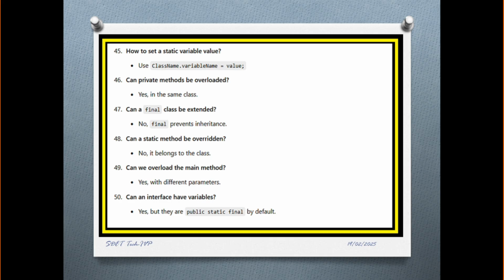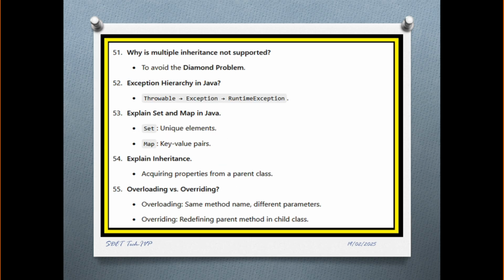Can we overload the main method? Yes, with different parameters. Can an interface have variables? Yes, but they are public static final by default. Why is multiple inheritance not supported? To avoid the diamond problem. In Java we have a diamond problem, so that's why multiple inheritance is not supported in Java.